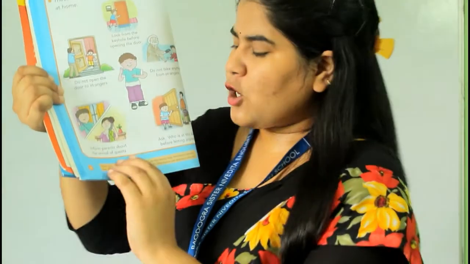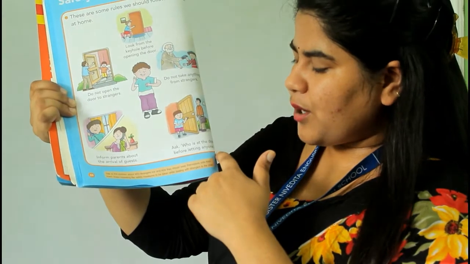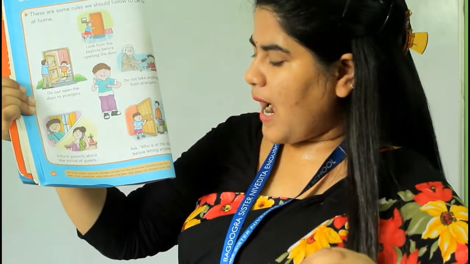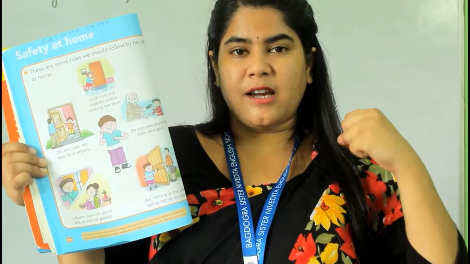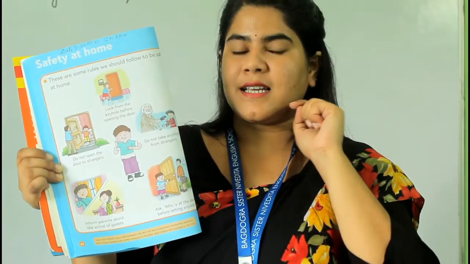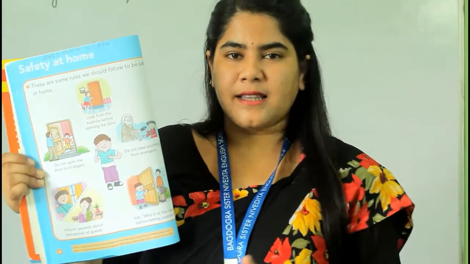All right. So the next one is ask who is at the door before letting anyone in. So what you have to ask, as I told you that if your door is knocked, then before opening or before letting them come in, you have to ask that who are you? Okay? अगर आपका door knock होता है, suddenly you will not open और उसे अंदर आने नहीं देना है.